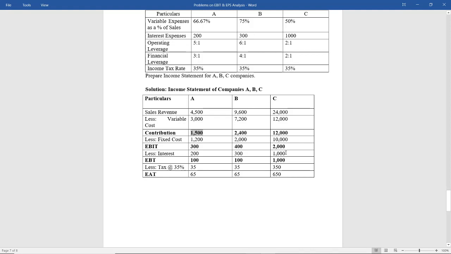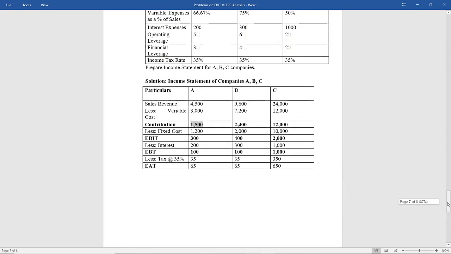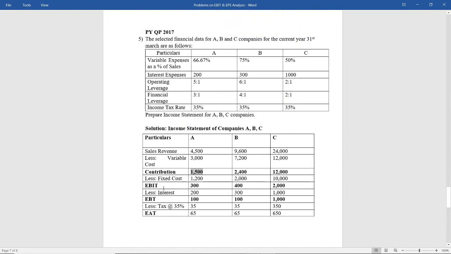Fixed cost is something which remains fixed irrespective of the level of output. When you deduct the fixed cost from the contribution, you get EBIT as 300, less interest, which is given here as 200.